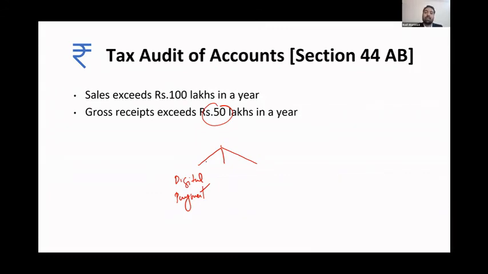It doesn't end there. If you're receiving more than 2 lakh in cash as cash sale, no, you're not supposed to receive more than 2 lakhs from a particular person or on a particular bill. That entire amount received will be disallowed. Penalty, 100% is penalty.